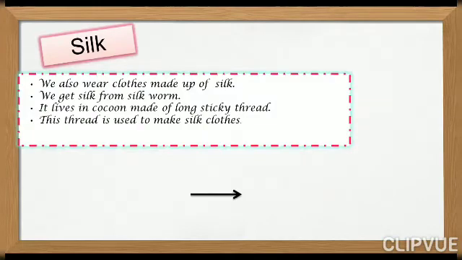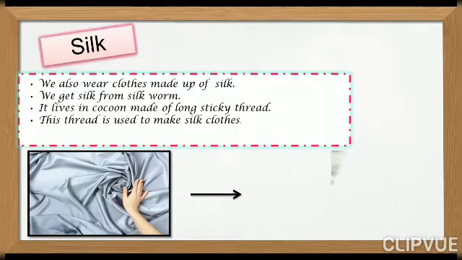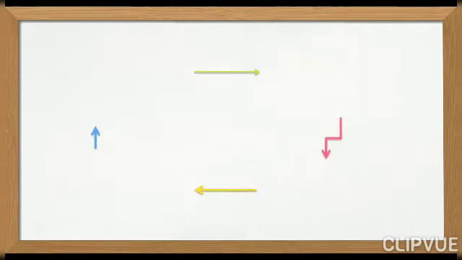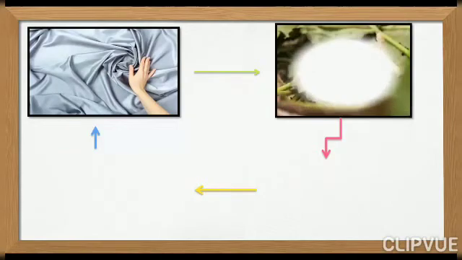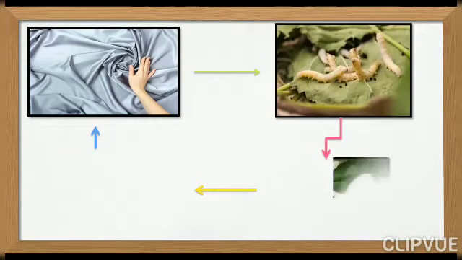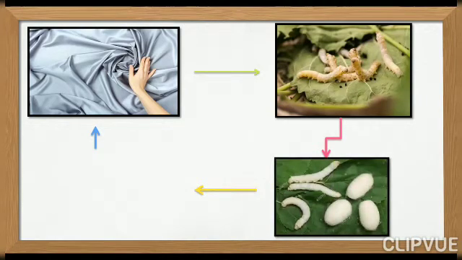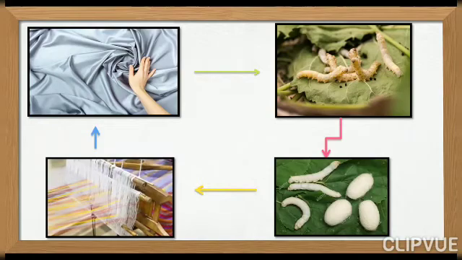Now we have discussed silk. How do we get silk cloth? With the help of the silkworm. We collect silk thread from the silkworm. So this is the silk cloth. These are all silkworms which live in a cocoon. After removing the cocoon, the thread is collected by human beings, and human beings make the silk cloth from this cocoon.